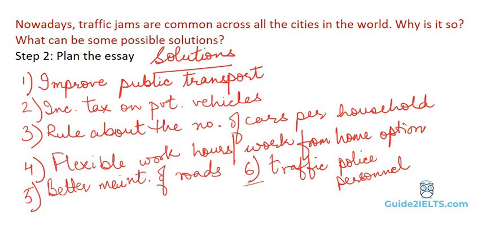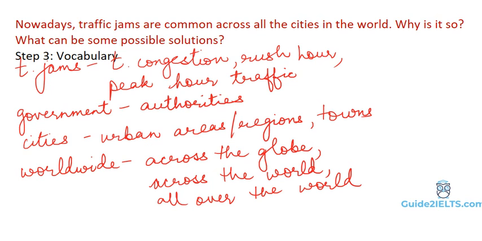Moving on now, step 3. Consciously think of the vocabulary that you could use, and if needed, write it down. For example, in this essay, certain words that we know we can use are, for traffic jams, we can write traffic congestion. We can write rush hour traffic if we are mentioning morning or evening traffic, peak hour traffic. Then for government, we have words like authorities. For cities, urban regions or urban areas, we can even use towns if relevant. Across the world, we could write worldwide or across the globe. So words and phrases like that.